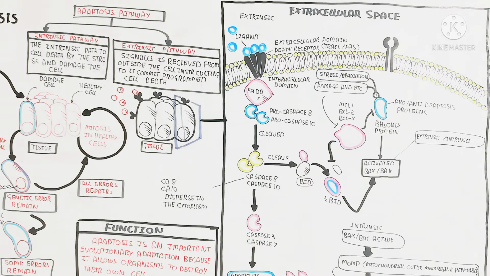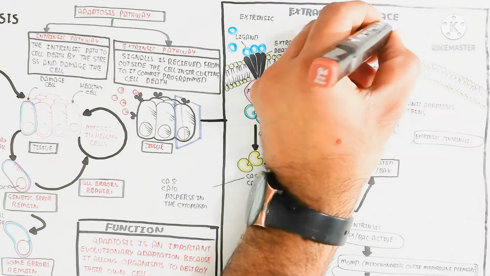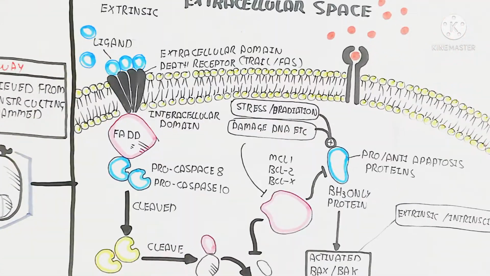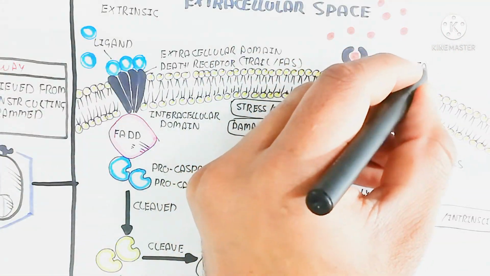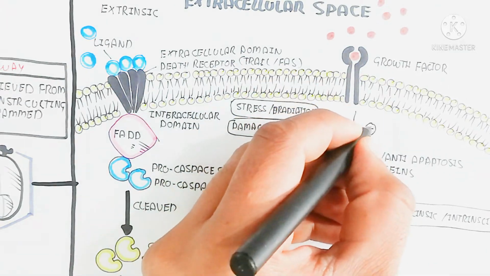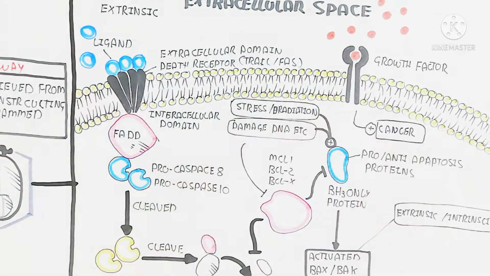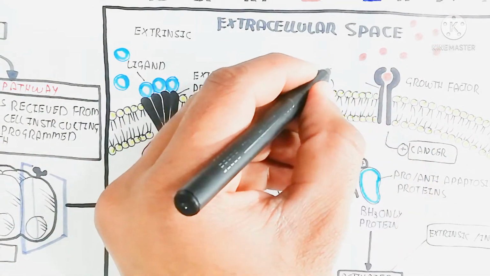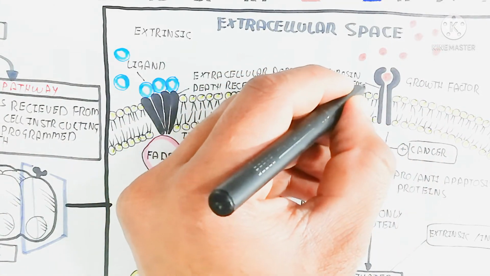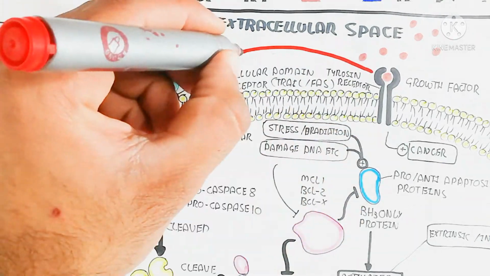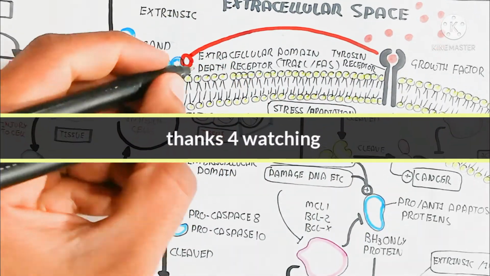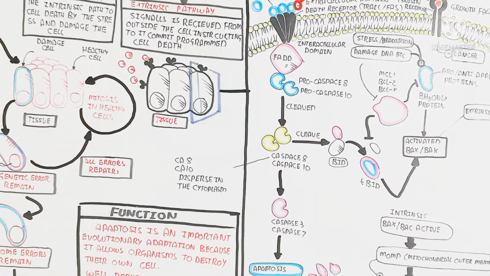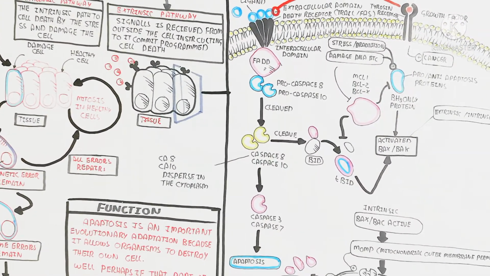I hope you are getting this concept about apoptosis. Now, what is the inhibitor of apoptosis? Growth factors, for example insulin or growth hormone, bind with a growth factor receptor, a tyrosine kinase receptor. This leads to cancer progression through the inhibition of apoptosis, and it also inhibits ligand binding to the death receptor.